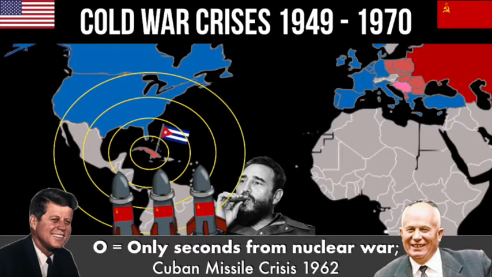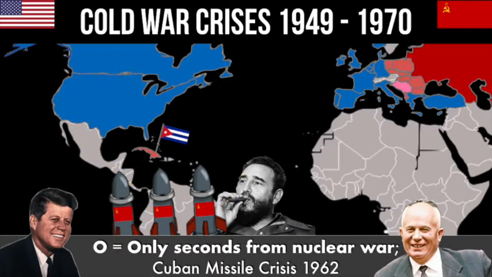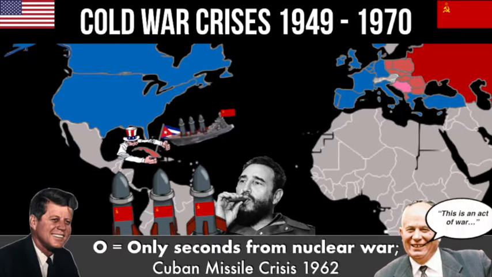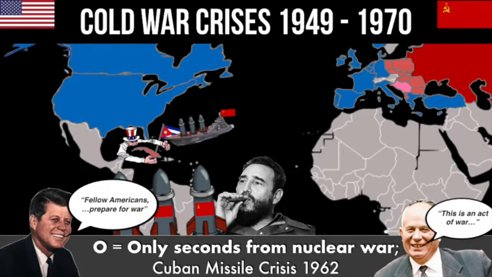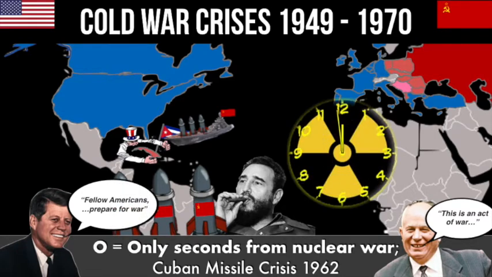In response, Kennedy knows he can't go to war to force them out, so instead he decides to put a naval blockade around Cuba, stopping the Soviet Union delivering any more nuclear weapons to the island. Khrushchev declares this an act of war, and JFK goes on television to tell the American people that they are very, very close to nuclear war.